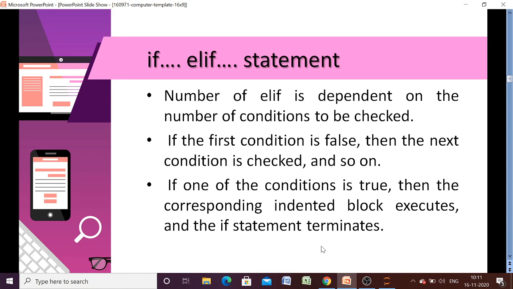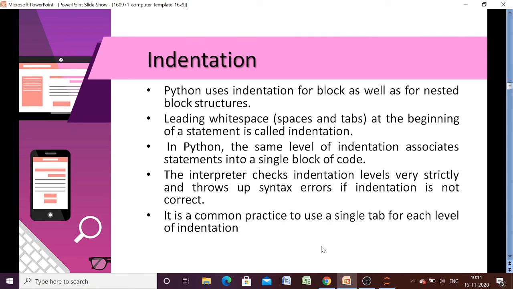So let us continue. What is indentation? As I told you, Python uses indentation for block as well as for nested block structure. Indentation is multiple spaces, and it is added automatically. But we must be very careful about the indentation level, because if the indentation is not correct, then we will have an error.